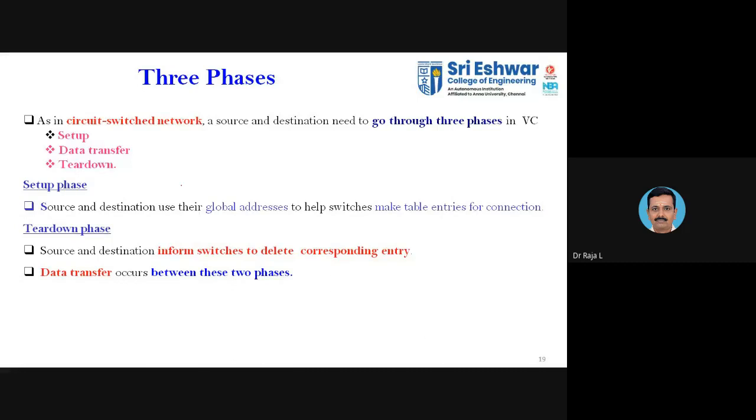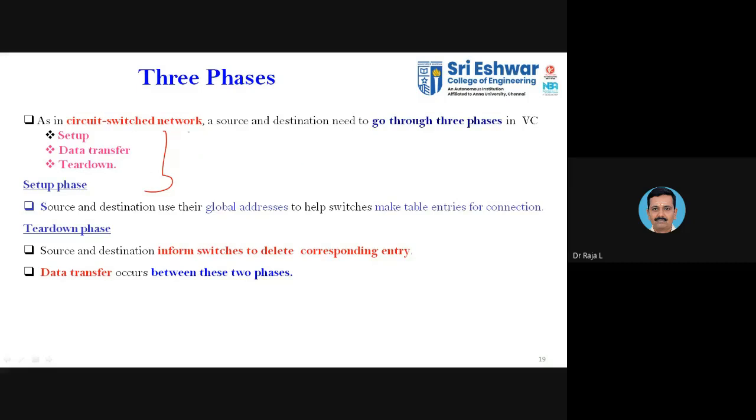Here also, in a virtual circuit, you have three phases available. In packet switching, in datagram, you don't have the three phases; you have only one, that is data transfer. But in this case, we have three phases. Kindly remind me if I forget.